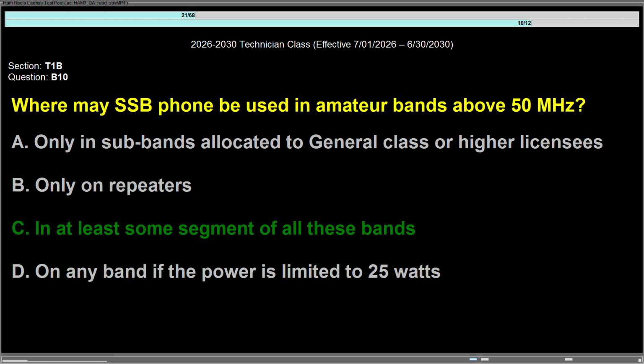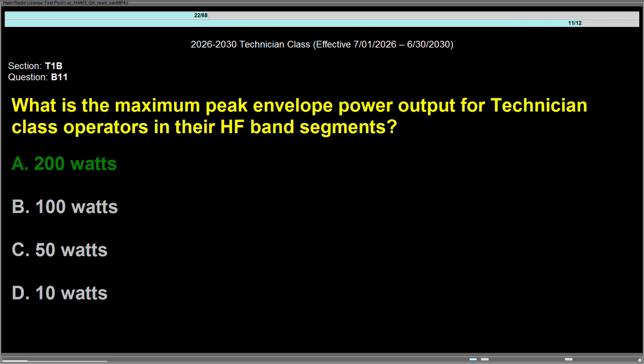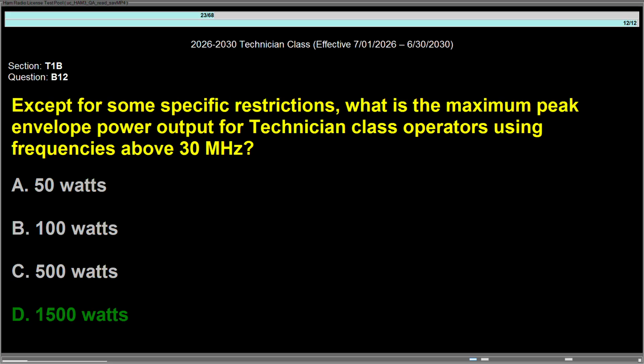Question Bravo 11, what is the maximum peak envelope power output for technician class operators in their HF band segments? Answer is A, 200 watts. Question Bravo 12, except for some specific restrictions, what is the maximum peak envelope power output for technician class operators using frequencies above 30 MHz? Answer is D, 1500 watts.